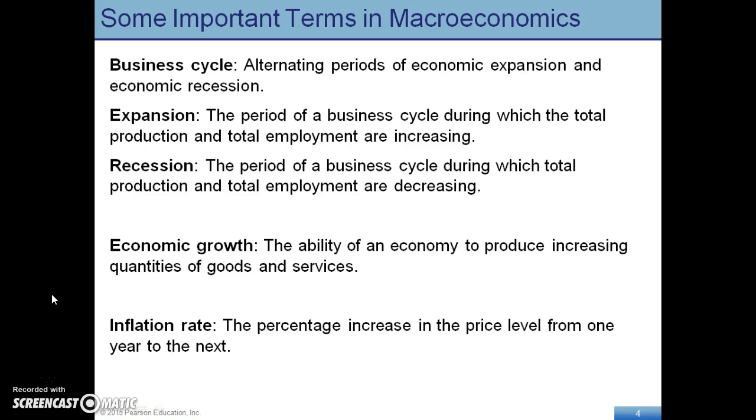An expansion period is a period of a business cycle during which production increases and unemployment will decrease. Whereas a recession is a period of the business cycle in which production and employment will decrease. And the government tries to get involved to ensure that a recession is not as severe as it usually is. Economic growth is measuring the ability of an economy to produce an increasing amount of goods and services. And we measure this using GDP.